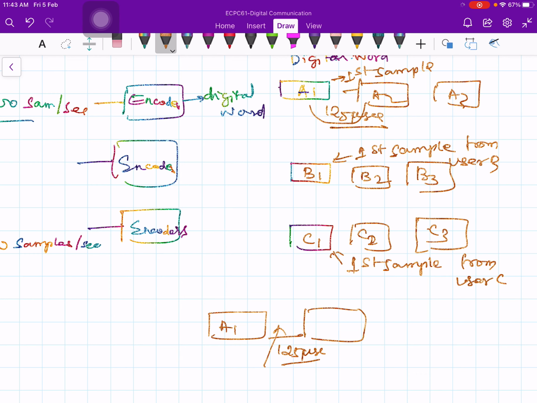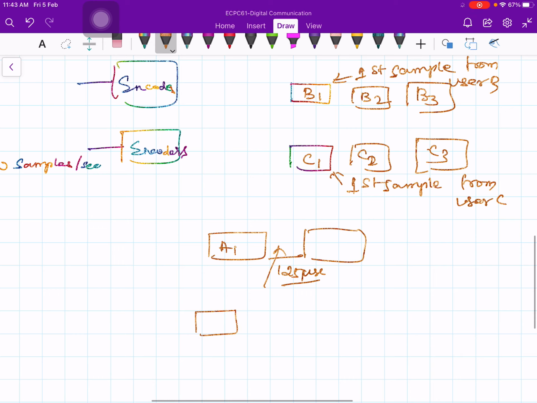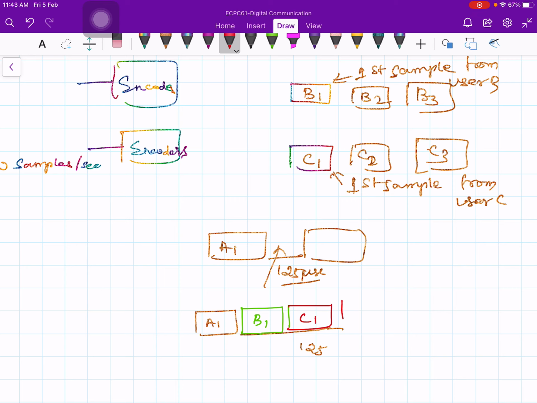That time interval you can stuff with the digital words from user B and user C. So you first send A1, then in between you have 125 microseconds. In this gap you put the data from user 2, B1, and send from user 3, C1, and then come back to user 1 and send A2, then B2 and then C2, like that.